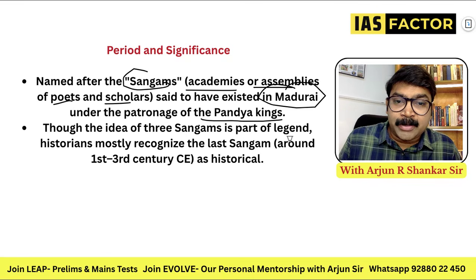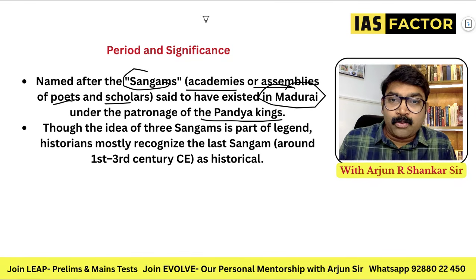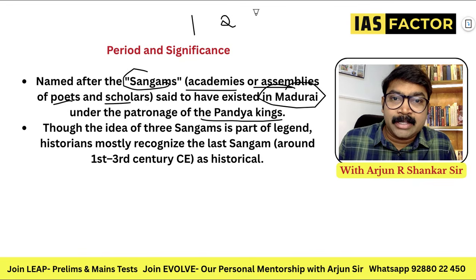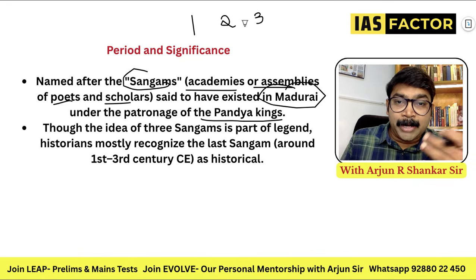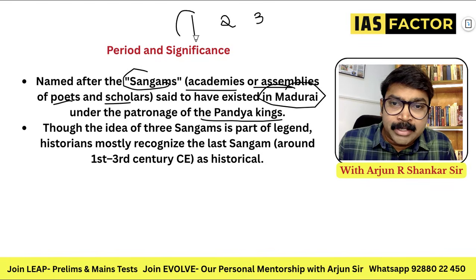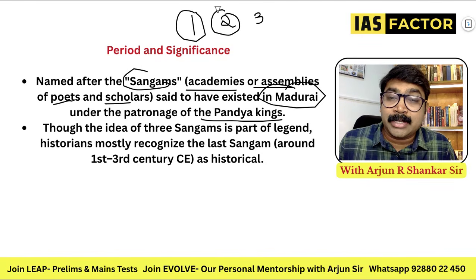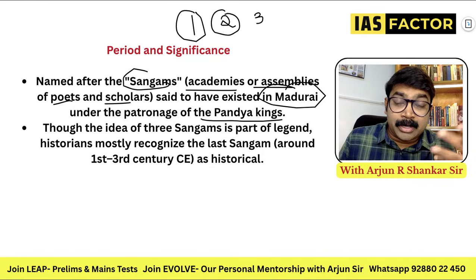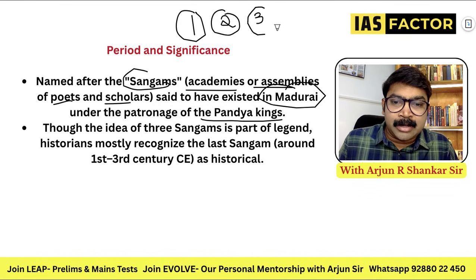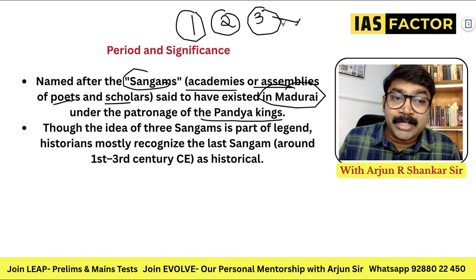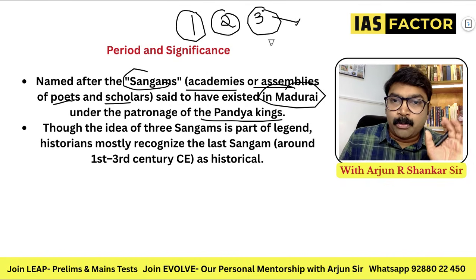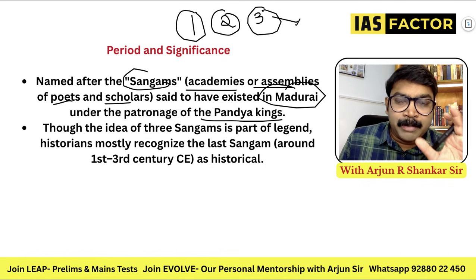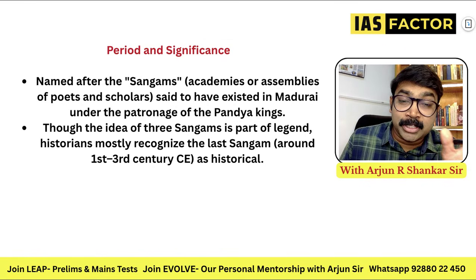So the idea of three Sangams is a part of legend. The first Sangam, second Sangam, and third Sangam means a meeting, an assembly. The historians say the first and second Sangam are just mythical, maybe attended by gods, goddesses and poets. The final third Sangam is historical because we have seen the poets, the people who have written this. So Sangam means meeting. We are talking about this period.